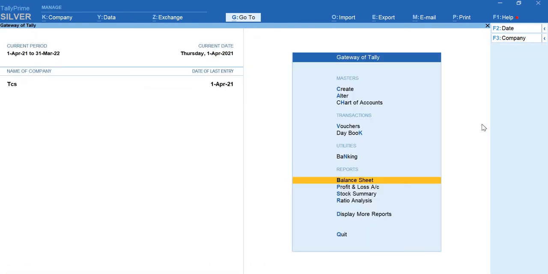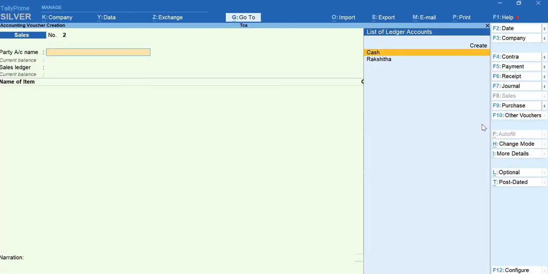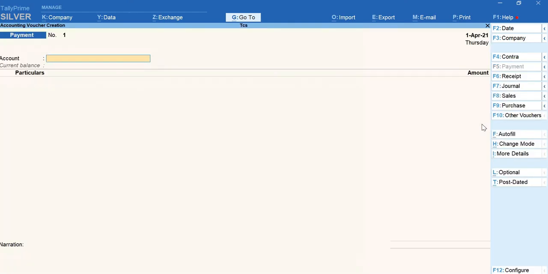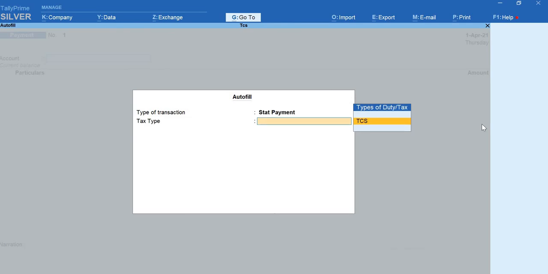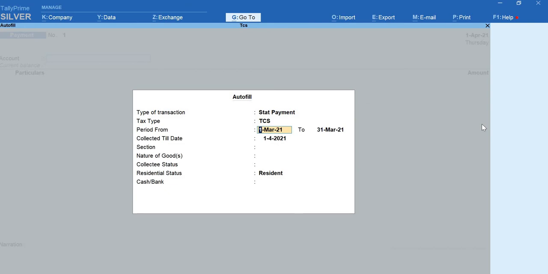Come back to the Gateway of Tally screen. Select Vouchers. Here F5 is the payment voucher, in order to make the payment of the tax. To autofill your TCS, Ctrl+F is the shortcut key. Tax type is TCS, from 1st April 2021 to 31st March 2022.